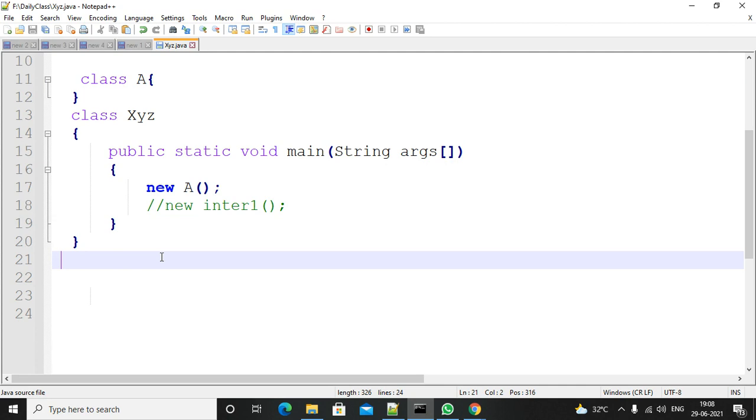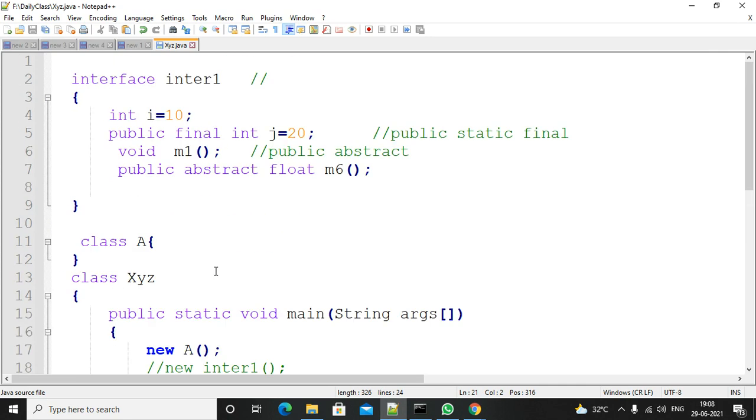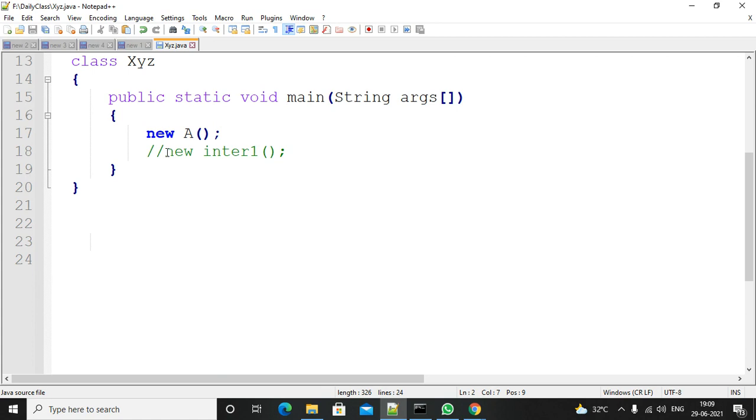So you are unable to create an object for abstract classes. In the same way, an interface contains all abstract methods. How will you create an object for an interface? This is impossible. If you try to create an object for an interface, it will throw an error saying that at line number 18 you are not supposed to create an object. Compile it.